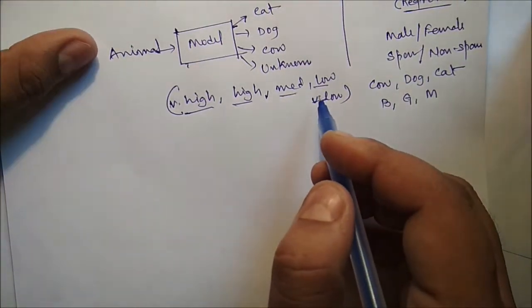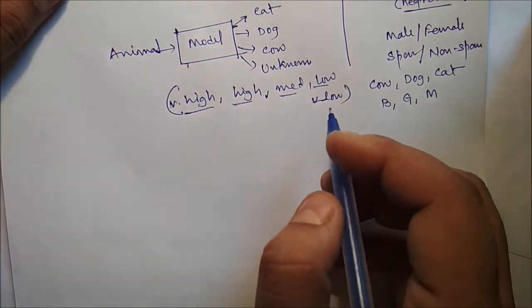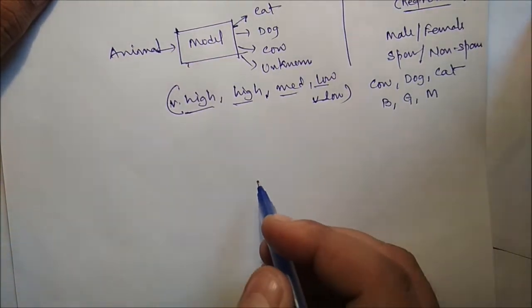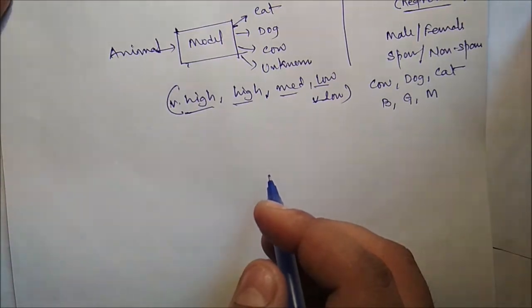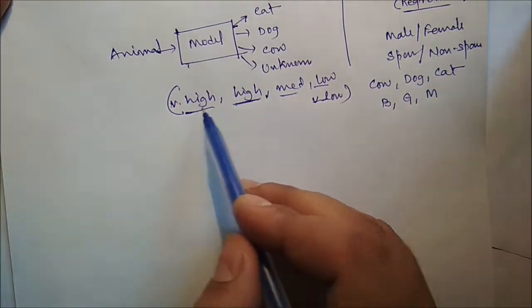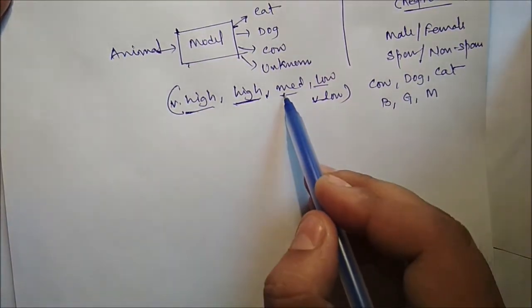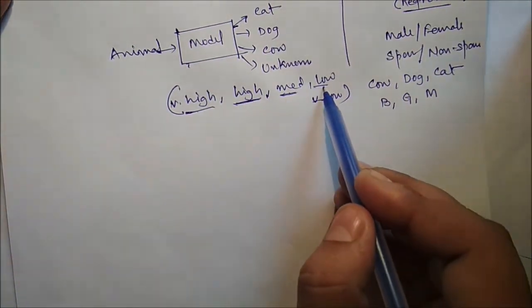So in this case this classification technique is less effective because it does not consider the implicit order among the categories. So there is some order: high should be after very high, medium should be after high, or high should be before medium, medium should be before low.